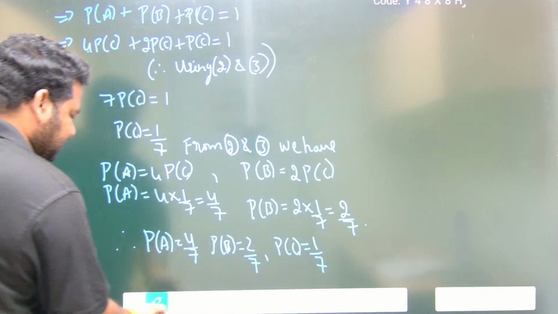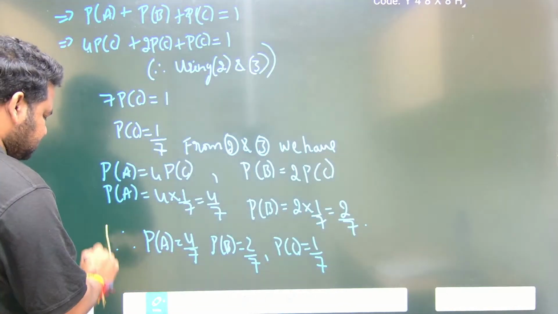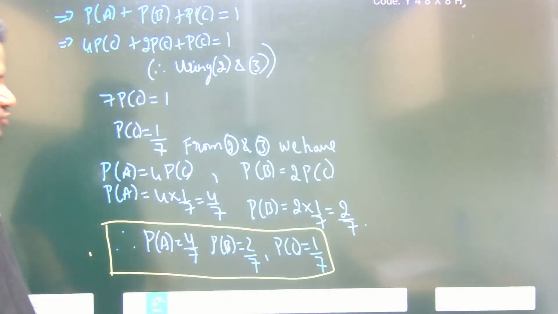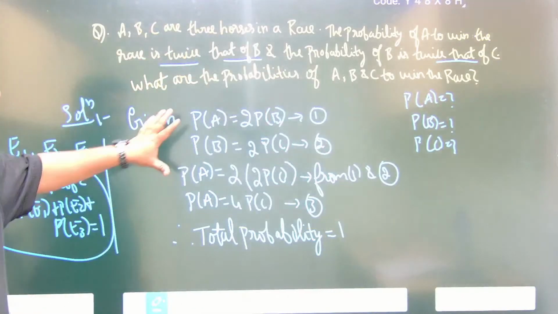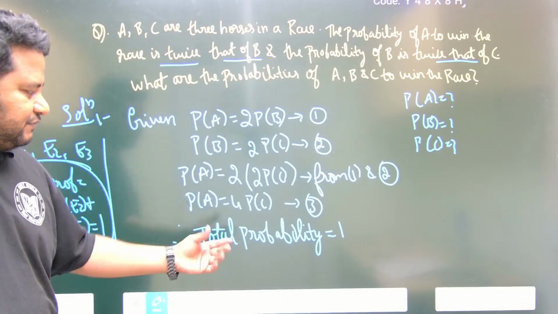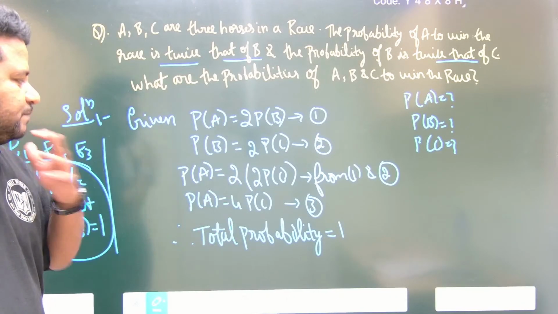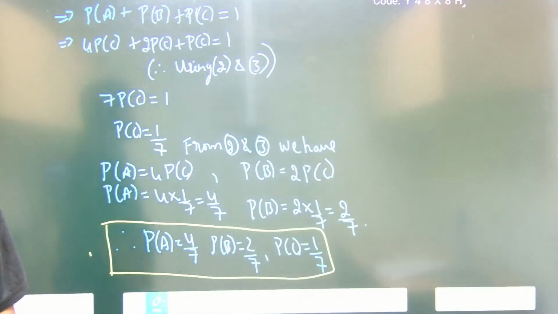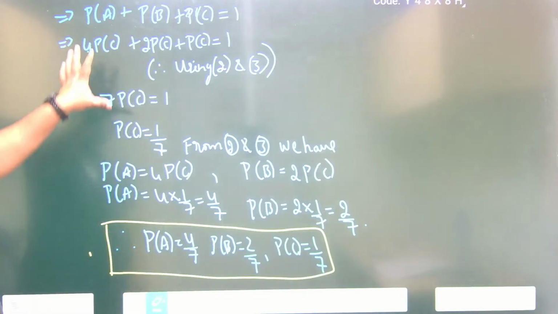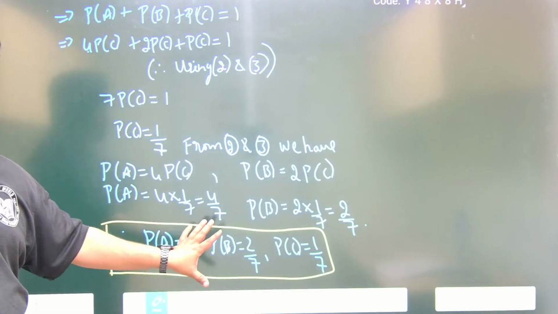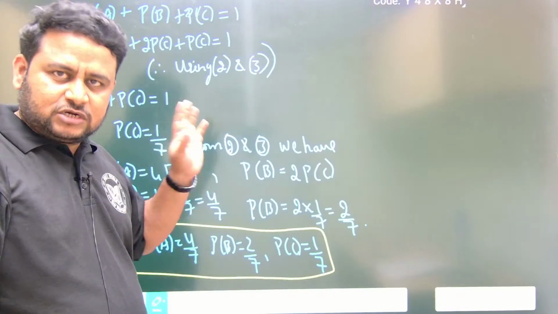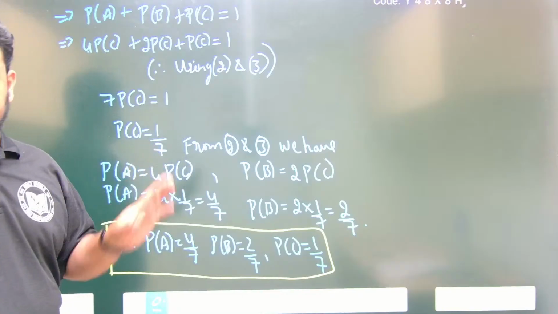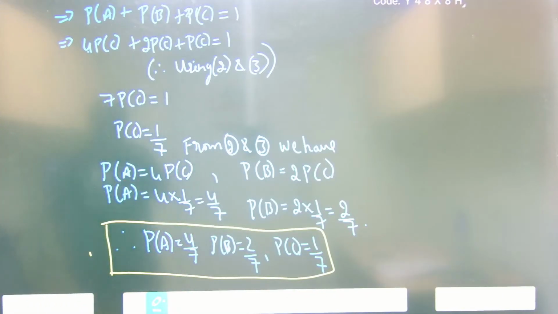So the final answer, friends. This is a question based on total probability. So this is how we have to solve it. Using this relation, total probability will always be equal to 1. Using this equation, we can deduce the values of probability of A, probability of B, probability of C. Clear? Questions on total probability are very easy. Got it, friends? Can we move to the next question?